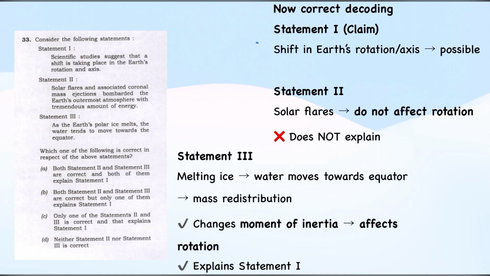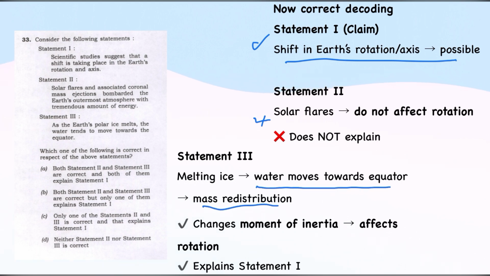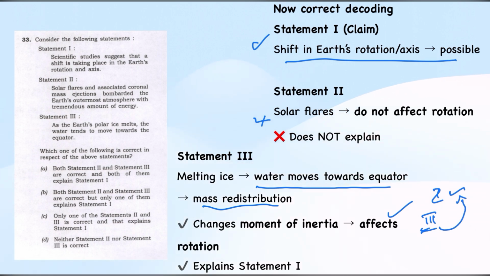So here statement 1 is claiming that a shift in Earth's rotation is possible, yes, but statement 2 is wrong, as we have discussed. When water moves towards the equator, there is mass redistribution, so it affects the Earth's rotation. So statement 1 is right and statement 3 is right, and statement 3 is explaining statement 1. So here in the third option, statement 3 is correct and that explains statement 1. This is how we need to arrive at an answer after decoding it.